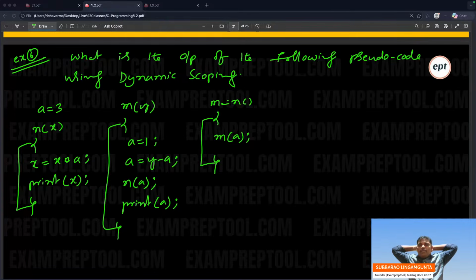He didn't mention which programming language also. Don't worry about syntax and semantics. It is a pseudocode, using dynamic scoping.